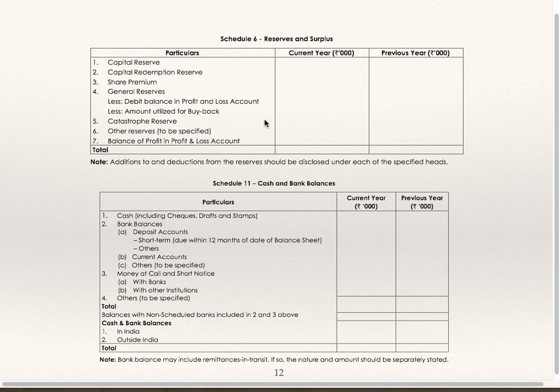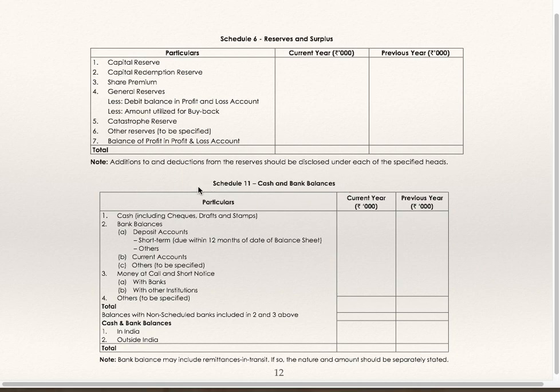Now we'll directly see schedule number 6, reserves and surplus. You are supposed to list all different types of reserves here. Any addition, any transfer from the reserve during the year is to be shown here. Only the net balance will get transferred to the balance sheet. Capital reserve, capital redemption reserve, share premium, general reserve, less debit balance in profit and loss account, less amount utilized for buyback, catastrophe reserve, any other reserve, balance of profit and loss account, and total.